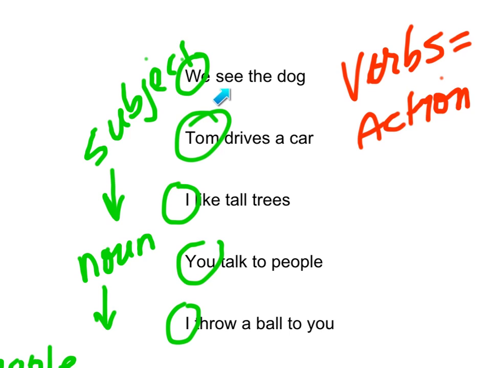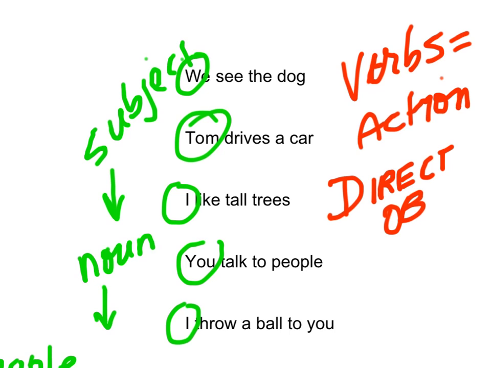We see, and what do we see? We see the dog. So you can always ask the question after the verb, the action: what? Tom drives what? Oh, he drives a car. So car in this case would be what they call a direct object.